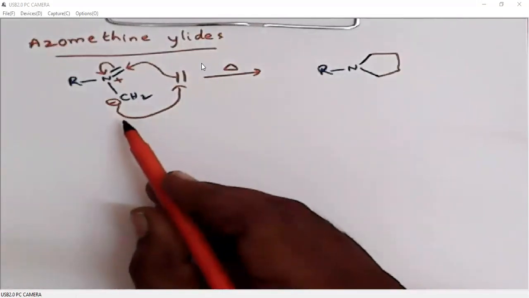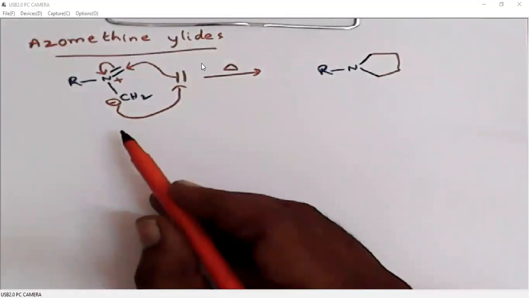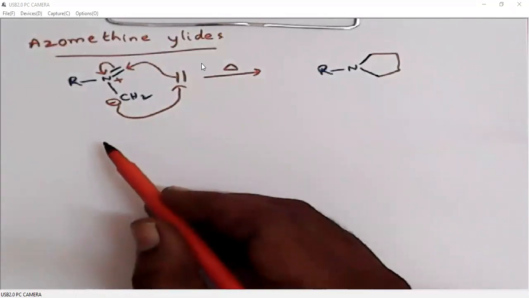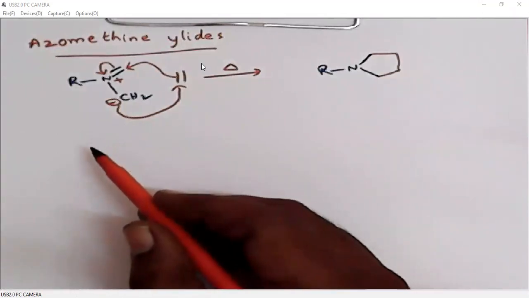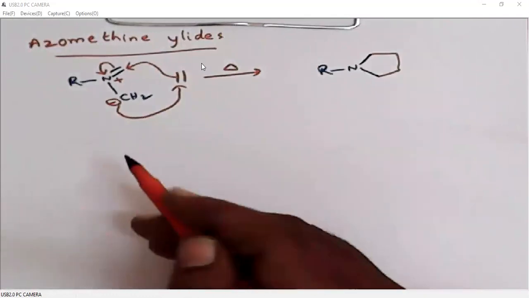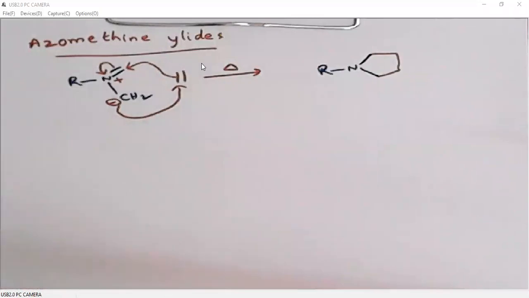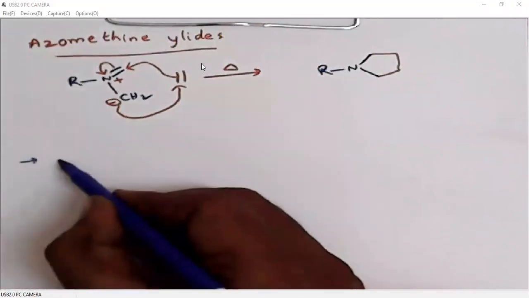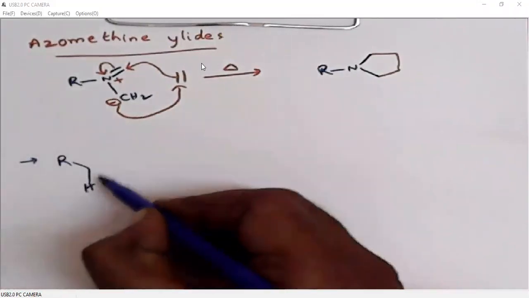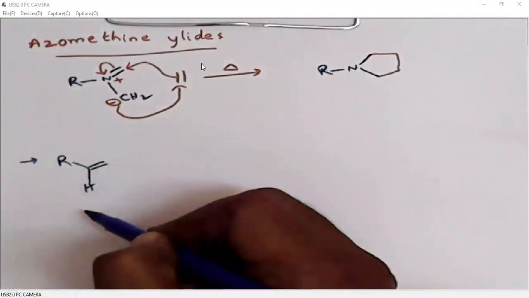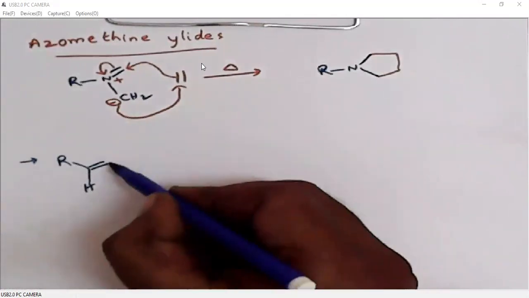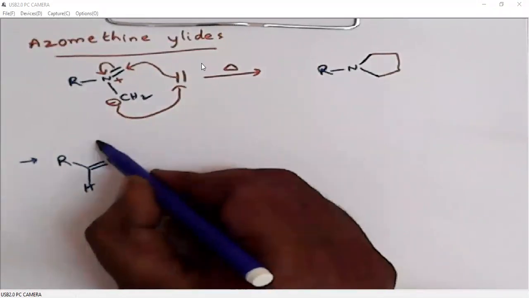These azomethine ylides can be easily prepared from amino acids and a carbonyl. I'll show you how. When a carbonyl is there and when we add an amine, it undergoes condensation to form an imine.